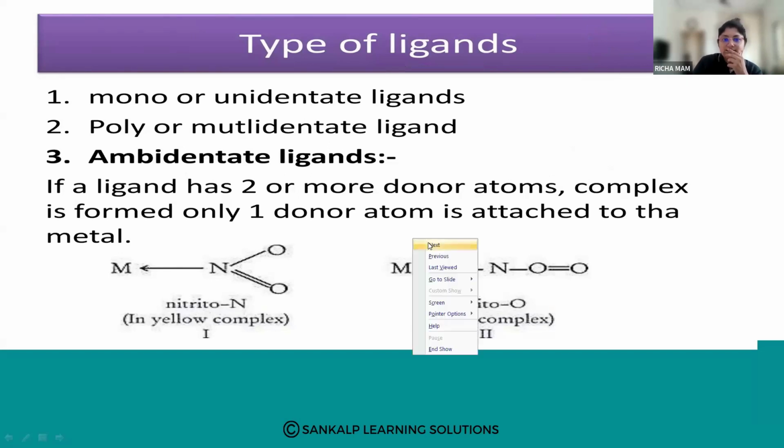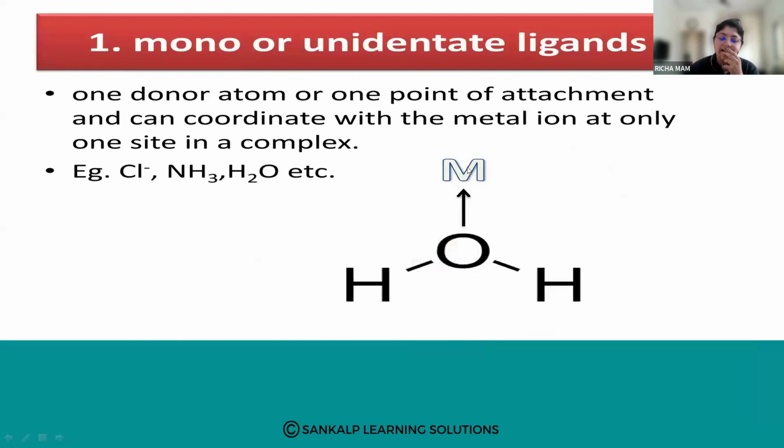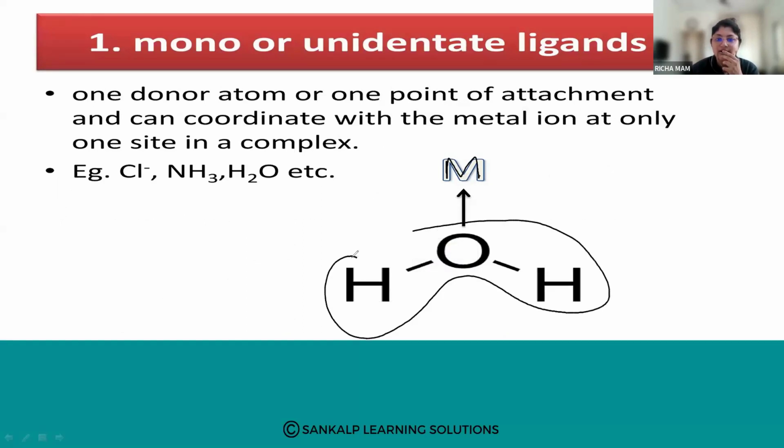A ligand which is bound to a metal atom or a metal ion through a single donor atom. So this is a metal and H2O. H2O is your ligand. In the ligand, the oxygen is the donor atom, giving the pair of electrons to the metal.